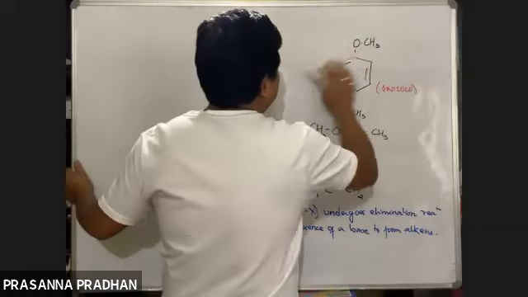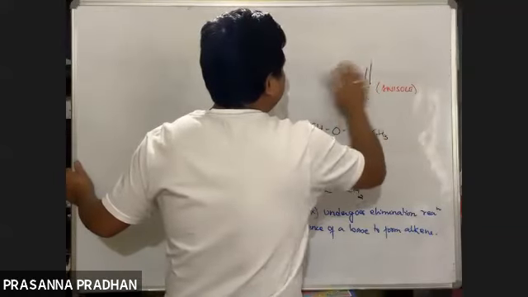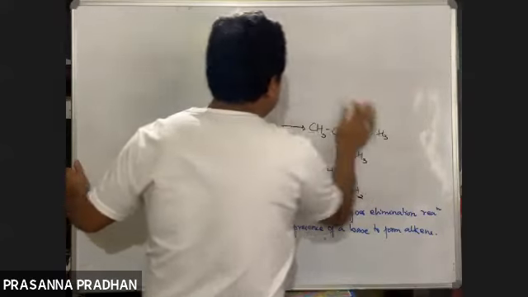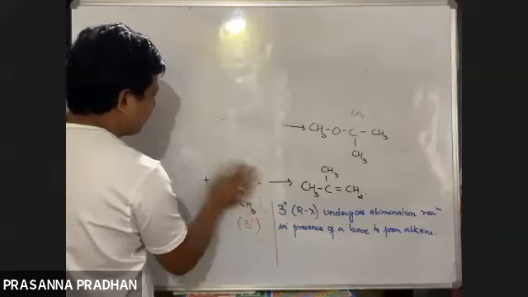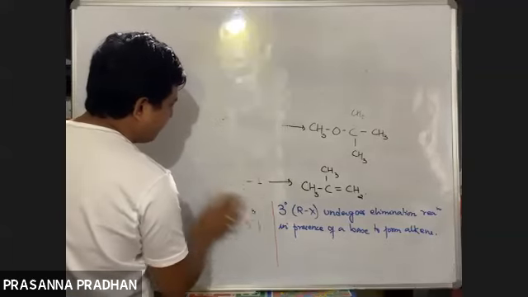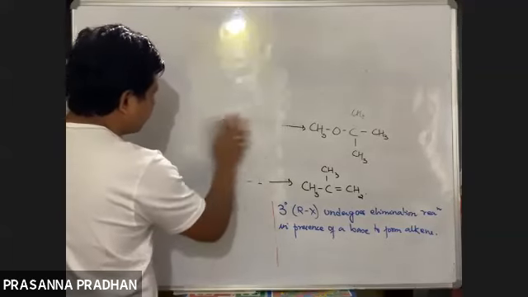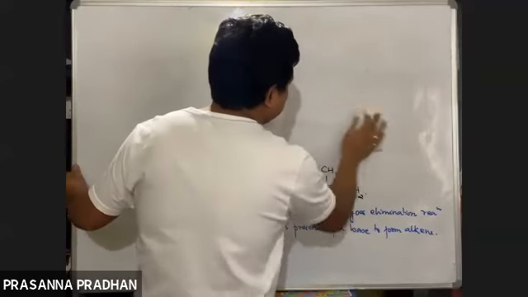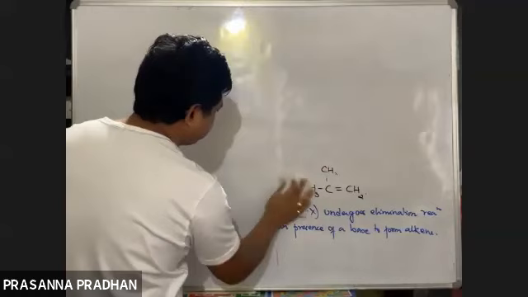And what acts as a nucleophile out here? Alkoxide ion acts as a nucleophile, and the reaction occurs by SN2 mechanism.